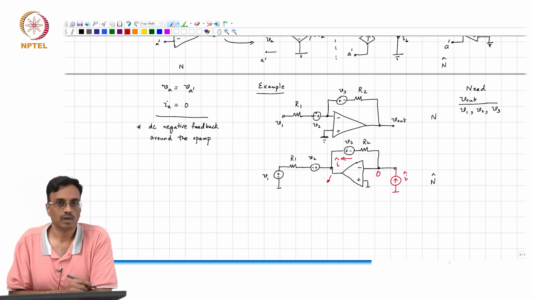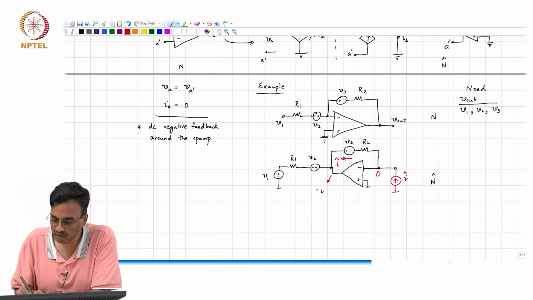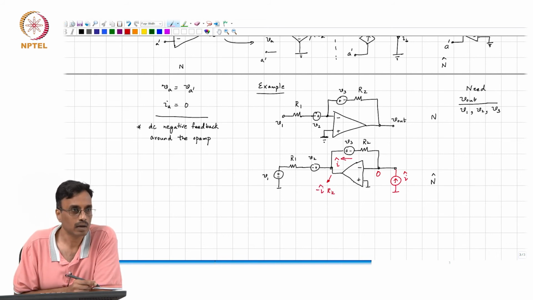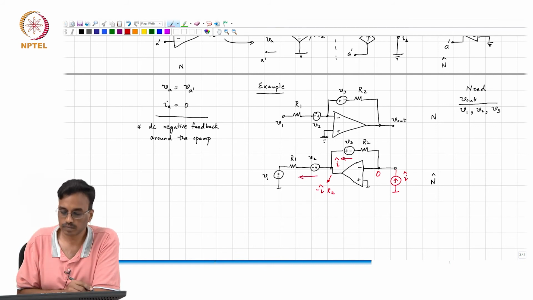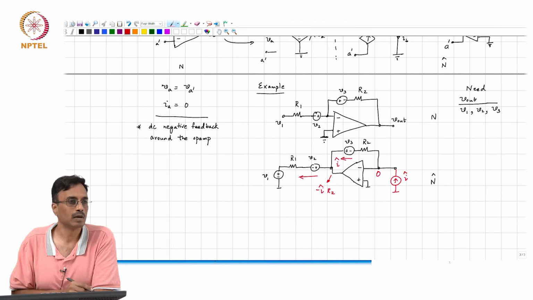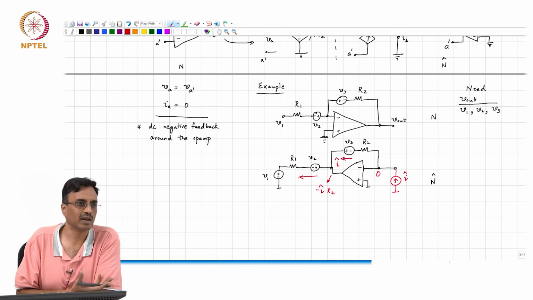Come on people, minus I hat R2, correct, and therefore what comment can you make about this current? What is that current? You know the voltage, can somebody tell me what that current is?